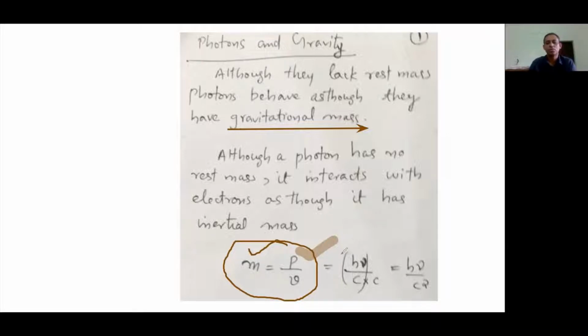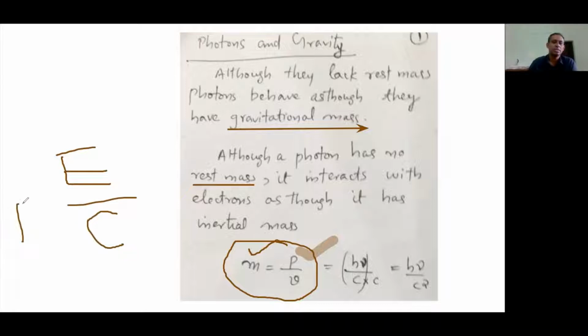Now, in the case of a photon, we can calculate the momentum. Because rest mass is zero, momentum is given by E by c.